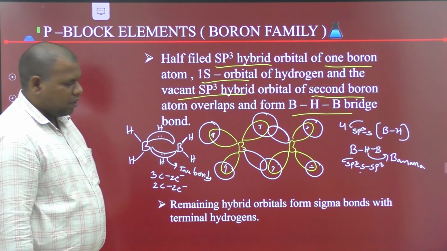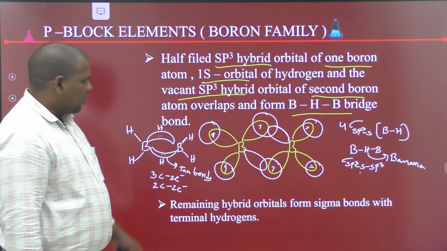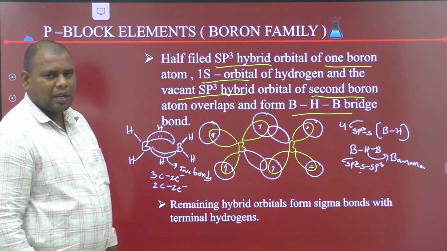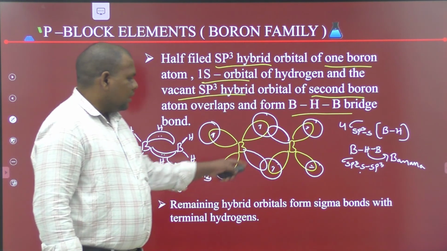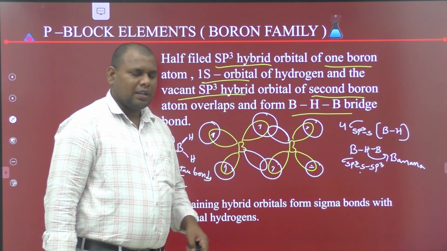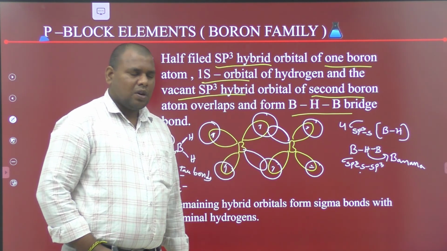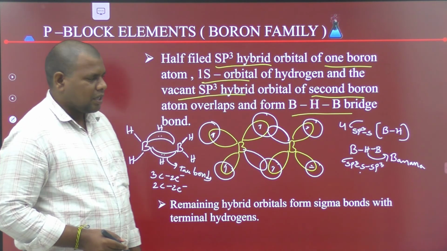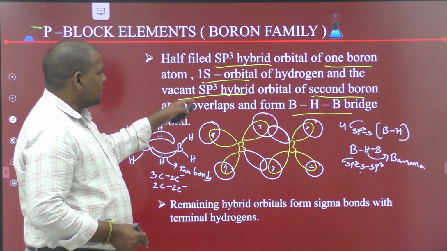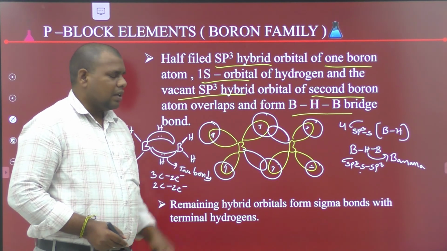The BHB bond is also called an abnormal bond because in the formation of the BHB bond, one empty orbital is involved. So these bonds are called abnormal bonds. This is the orbital structure of diborane.